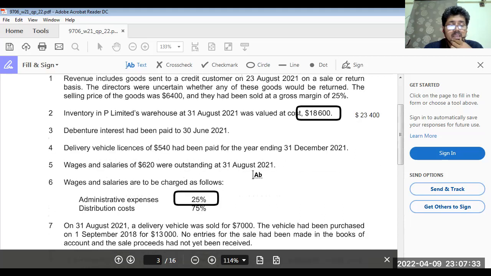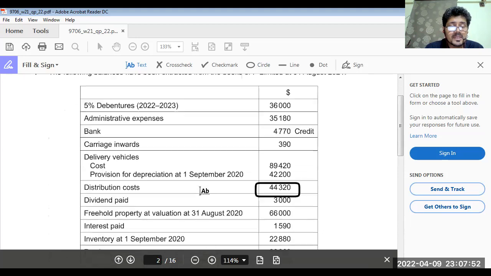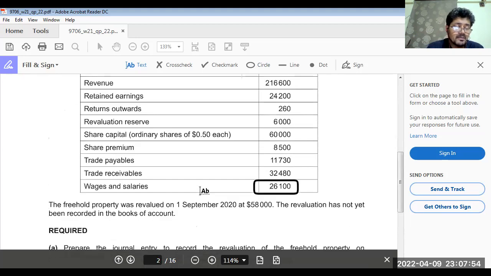Wages and salaries. You know the amount of wages and salaries, and we have to take 75% in the distribution cost. Don't forget 620 is outstanding. 26,100 plus 620 multiplied by 75%.